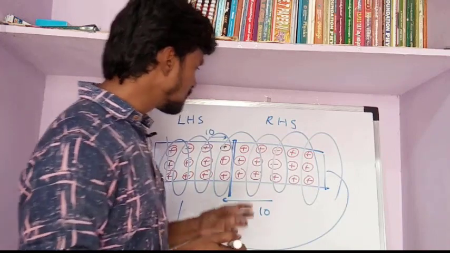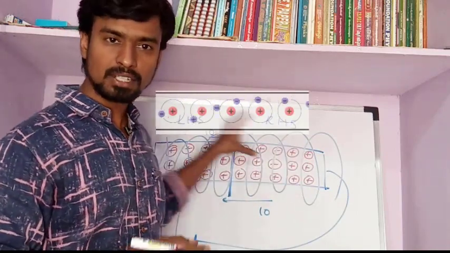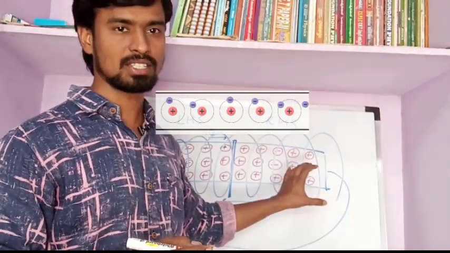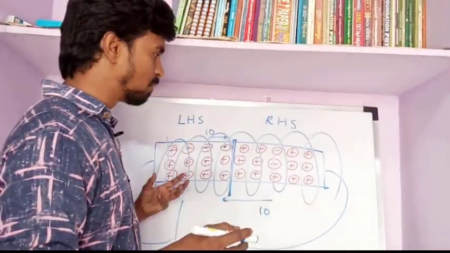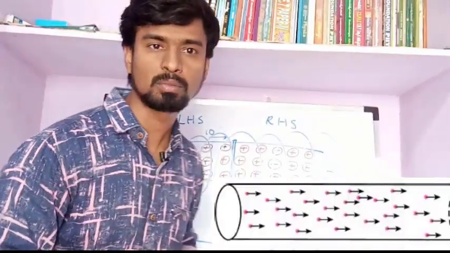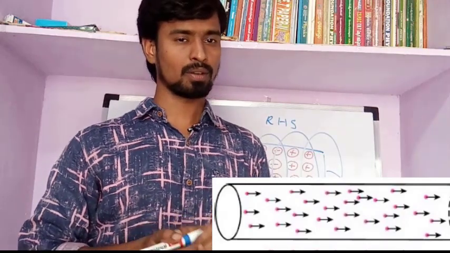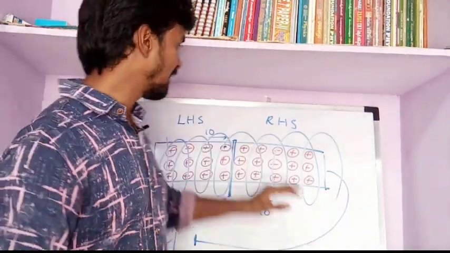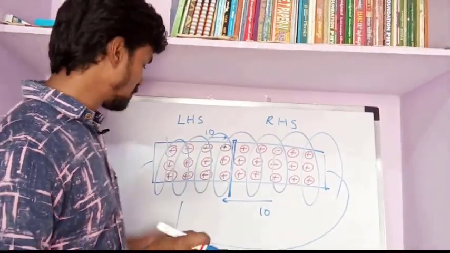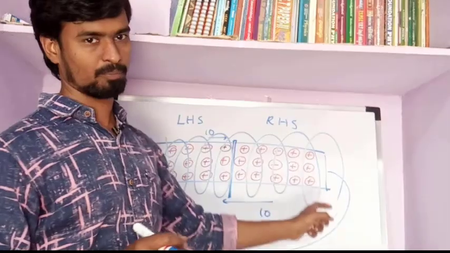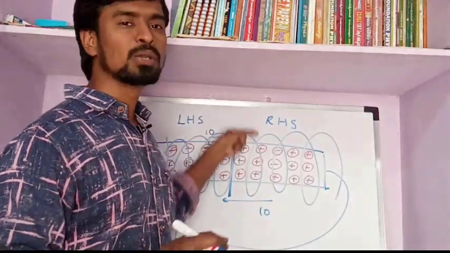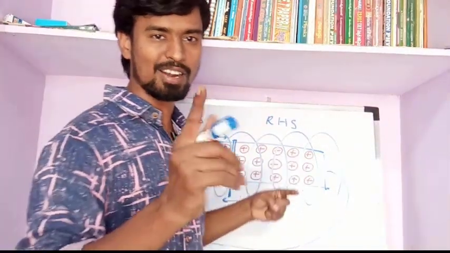If an electric field is set up through the conductor, this electric field is responsible for the ordered motion of the charges. Now the charges will move in only one direction, so we call it ordered motion of the charge. From this we clearly conclude that the electrons are responsible for carrying the energy from the source, that is a battery, to the bulb, and this electric field is responsible for making the charges move in order.